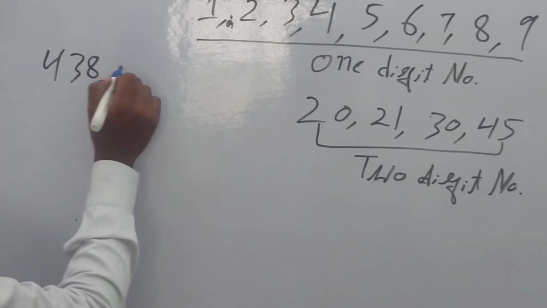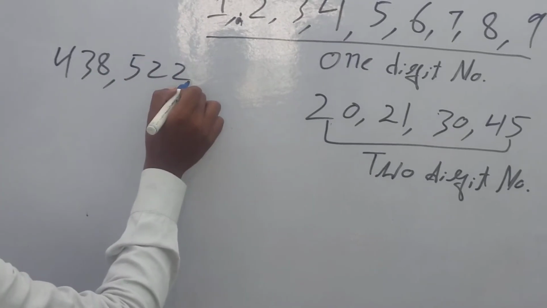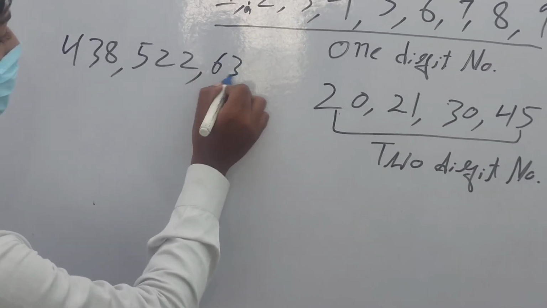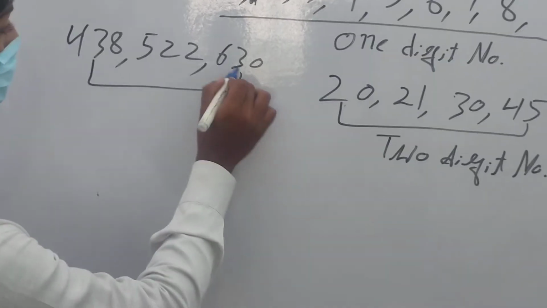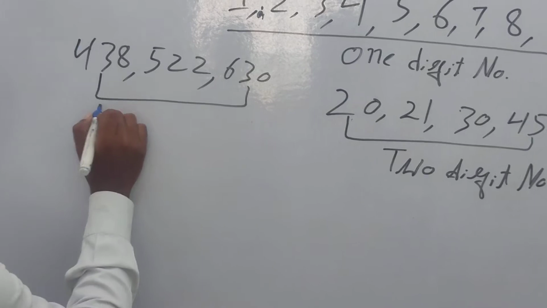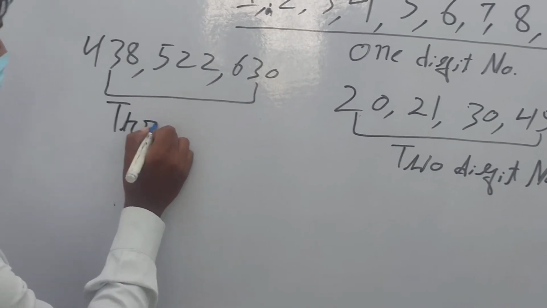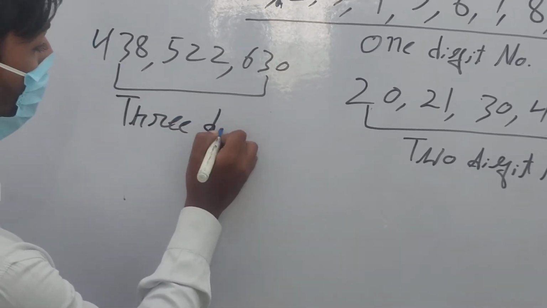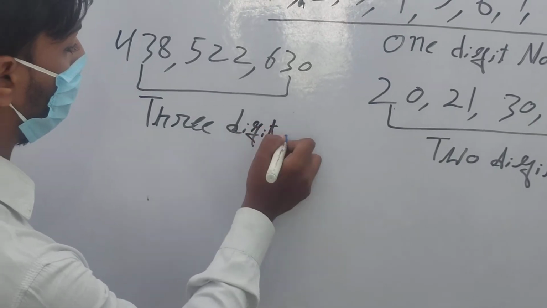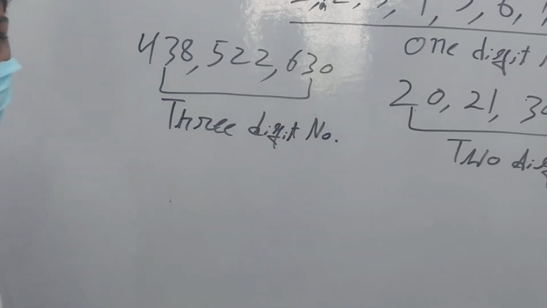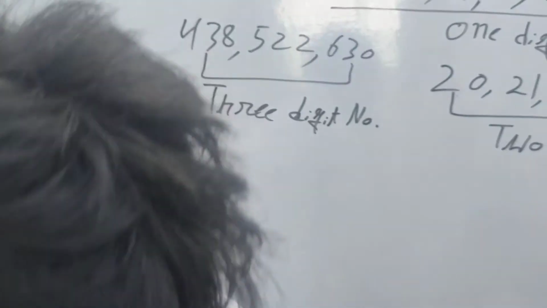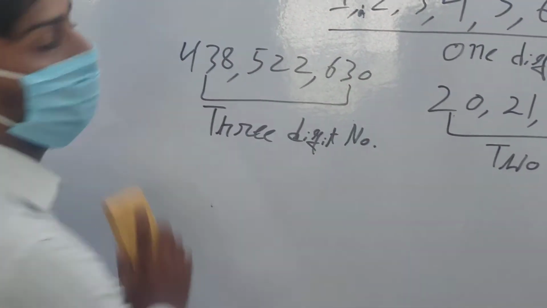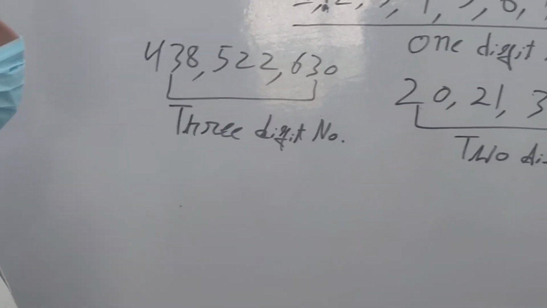Now 438, 522, 592, 630. These are all what we call three digit numbers. Okay. Please copy this. I am erasing.